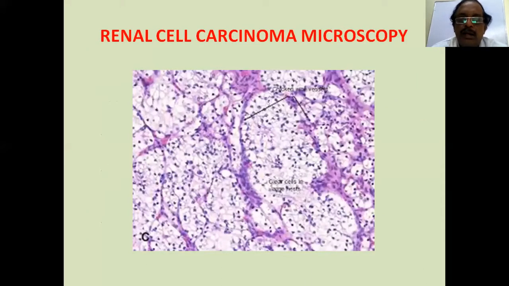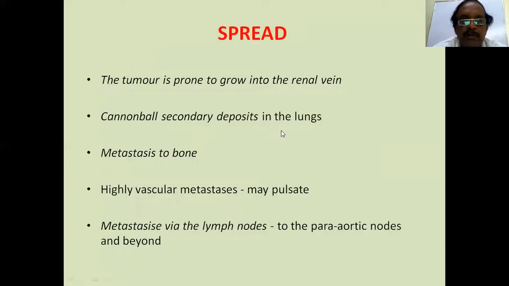So this is how a renal cell carcinoma looks. Clear cell carcinoma, clear cytoplasm and dense nucleus. This is all renal cell carcinoma. For the tumor, you have to know about the spread. Whenever you diagnose a tumor, you have to establish the nature of the tumor and also establish the spread of the disease by investigation. That's the aim of your investigation.